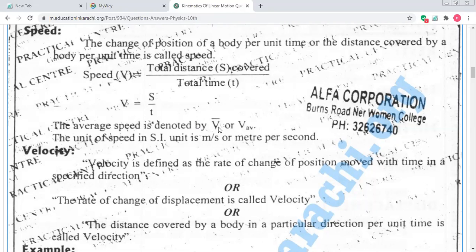Average speed is denoted by v bar or average v. In physics, units have very great importance because without units we cannot judge which kind of quantity it is.